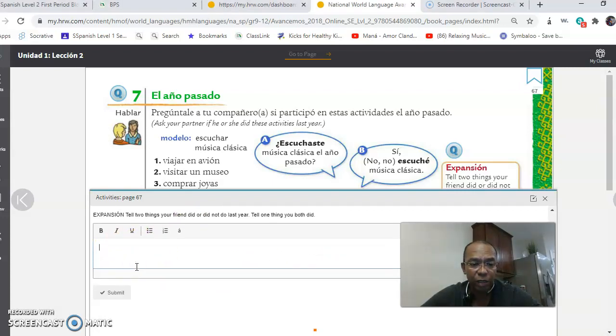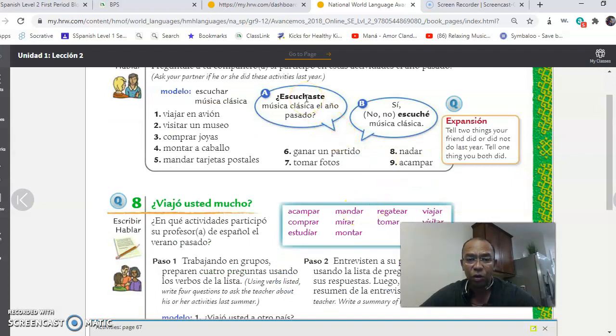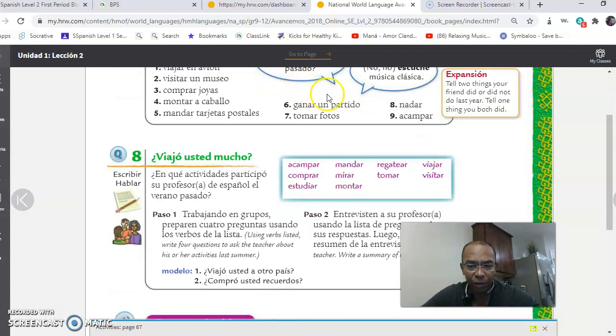Make sure that you include all of them, okay? Because right here you have 9 different verbs. Visitar un museo, comprar joyas, montar a caballo, mandar tarjetas postales, ganar un partido, tomar fotos, nadar, acampar. Okay? So you got to do all of them. Create a mini conversation going from the you form, the tú form, to the yo form. Okay? So that's the whole point.